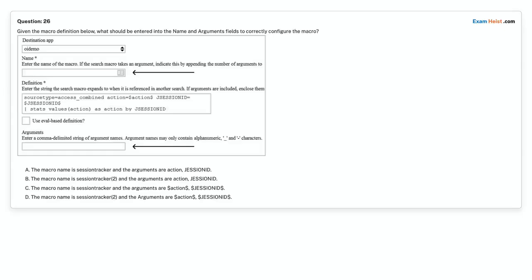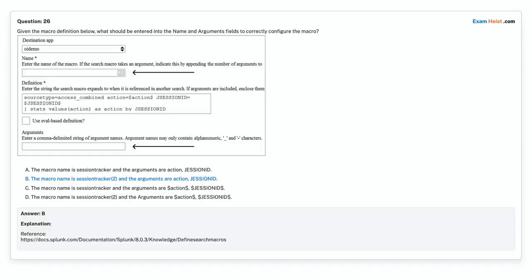Option C. The macro name is session tracker and the arguments are $action$. Option D. The macro name is session tracker 2, and the arguments are $action$. Choose the correct answer.